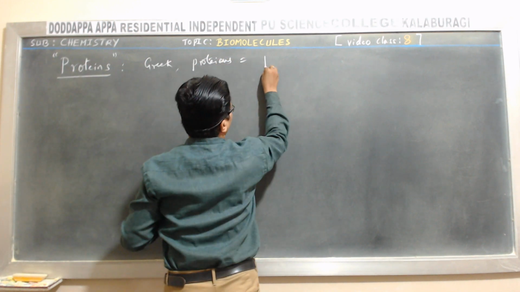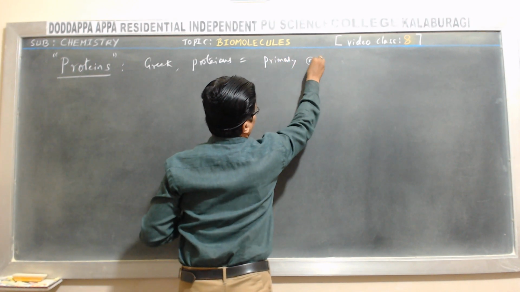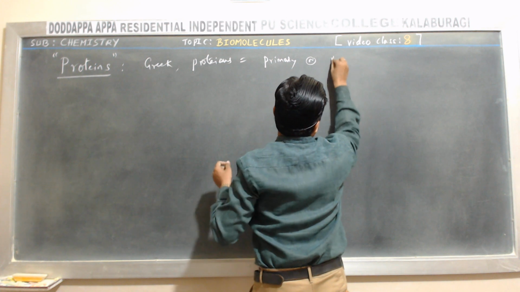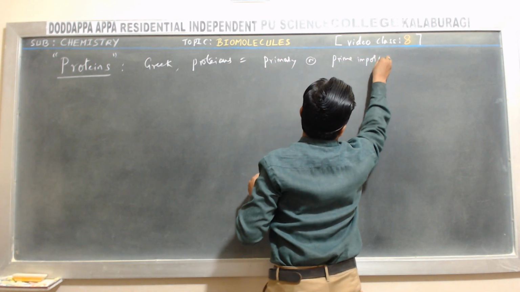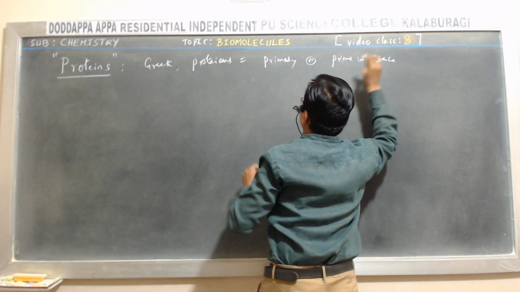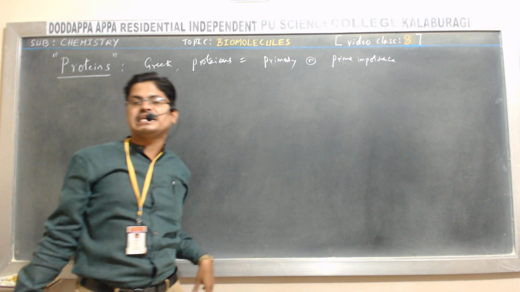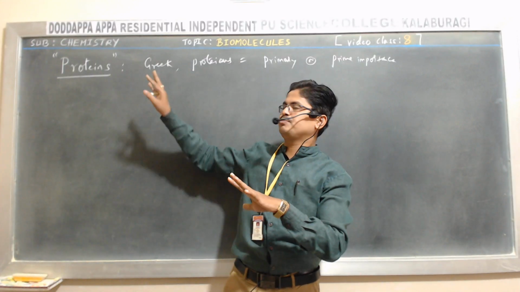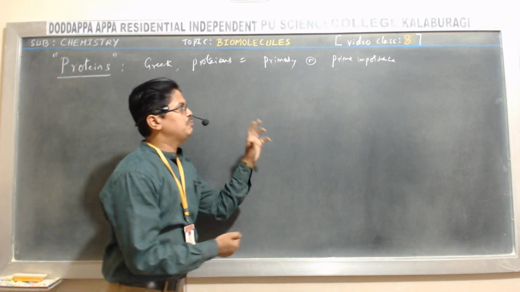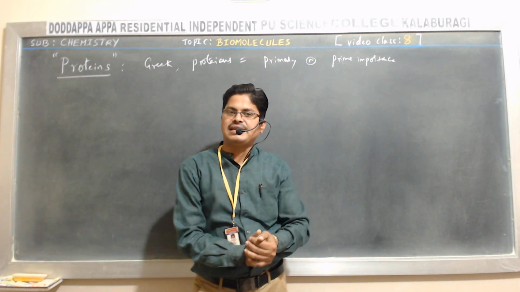Proteus means primary or prime importance. This is a chemical substance which has prime importance in living organisms. All living systems contain proteins. It is a prime important molecule for growth and maintenance of the organism.